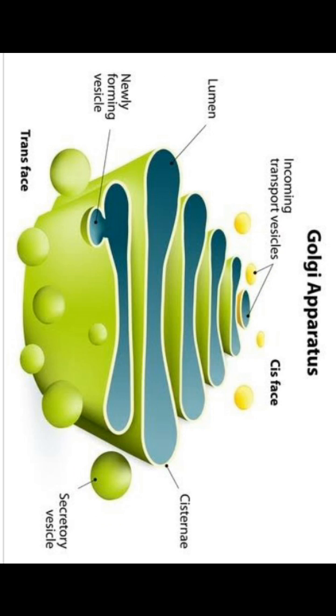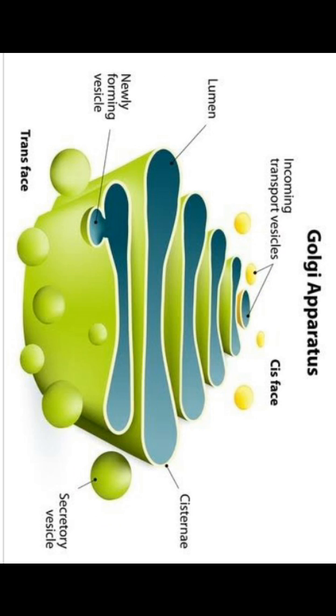I would like to show one more important diagram. Please watch this diagram. This Golgi complex is also an important site for synthesis of glycoproteins and glycolipids. This is a competitive question, most important. Please make a note. In this diagram you can see the cis face present at the top and the trans face present at the bottom. The light yellow color structures are incoming transport vesicles. They are nothing but protein substances coming through the cis face.